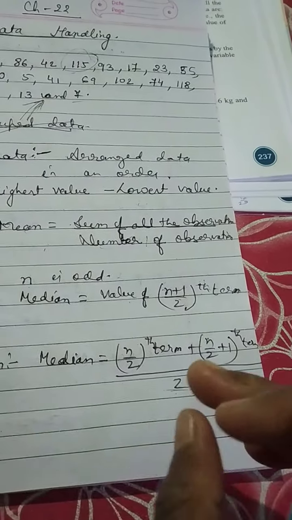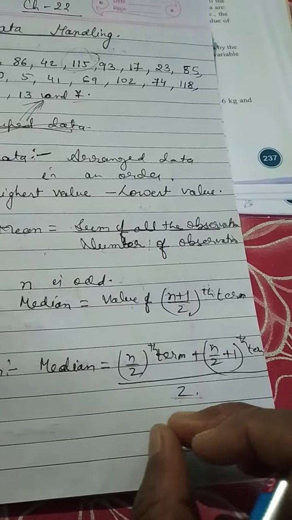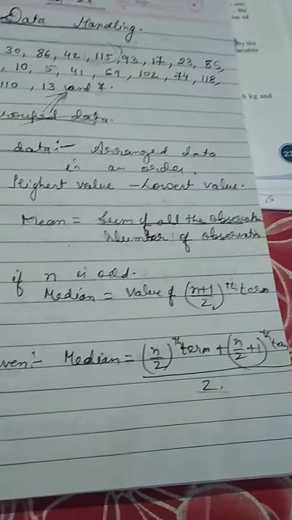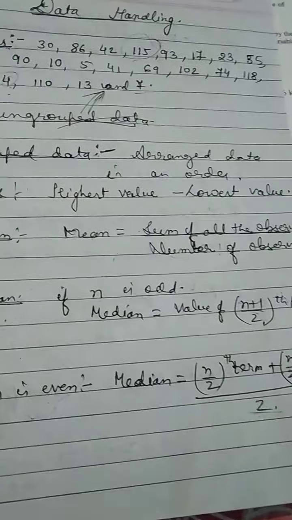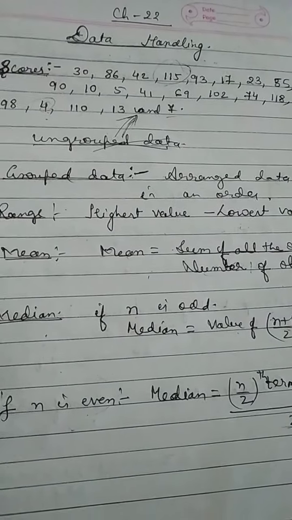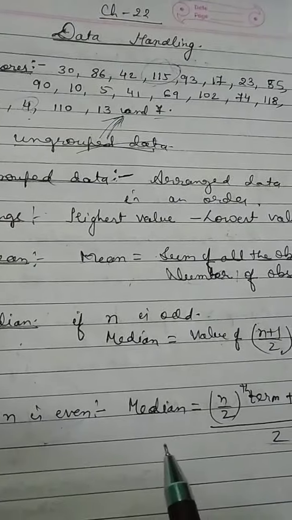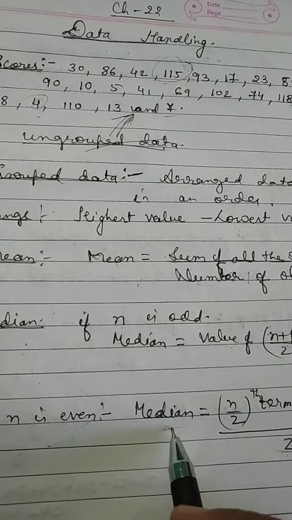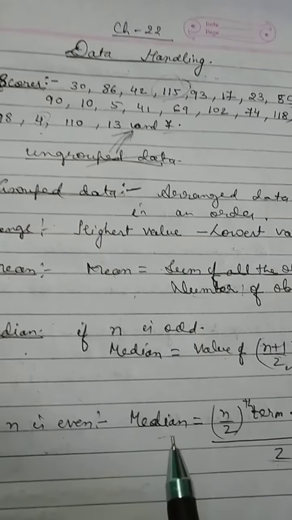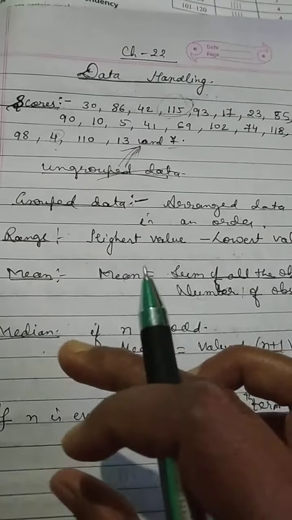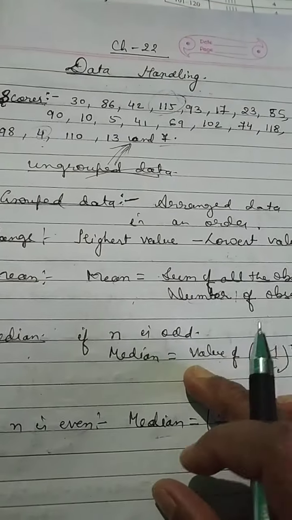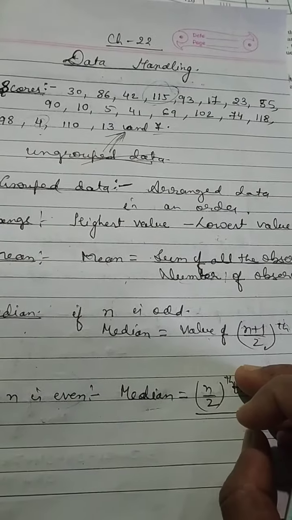Whatever number comes, that will be the median. But first of all you have to arrange the data in ascending or descending order before finding the median. To find the median, it is very necessary to arrange the data in ascending or descending order.